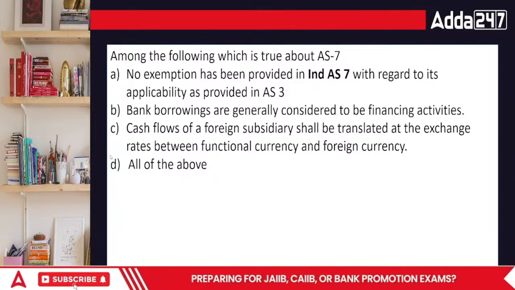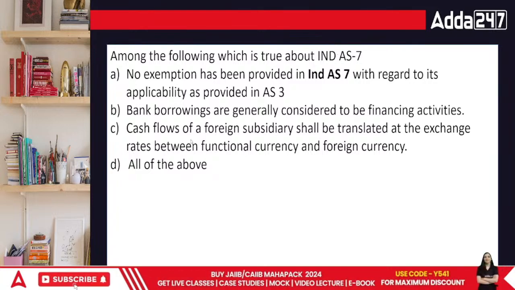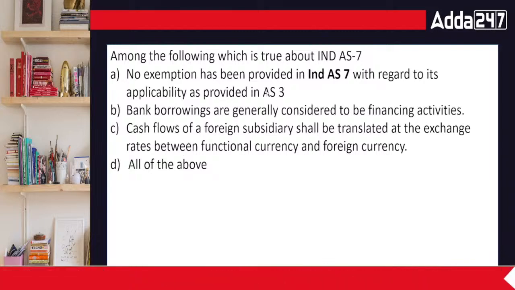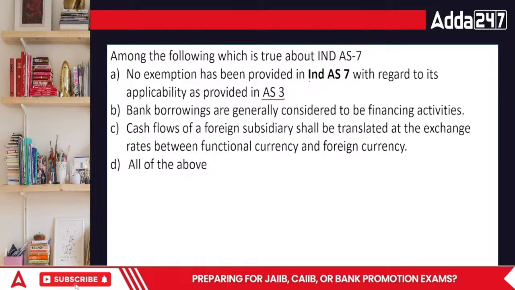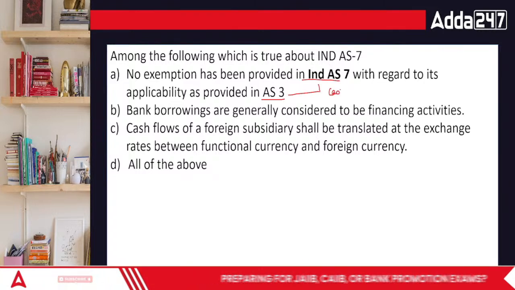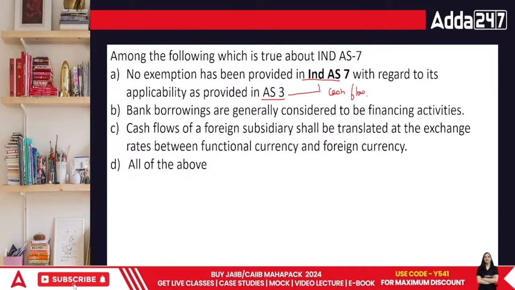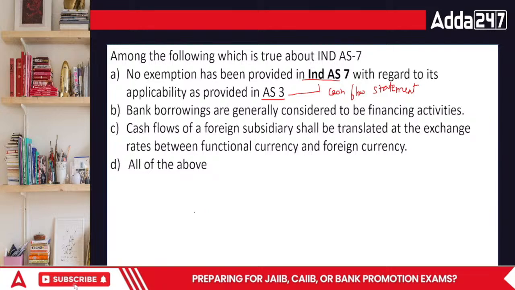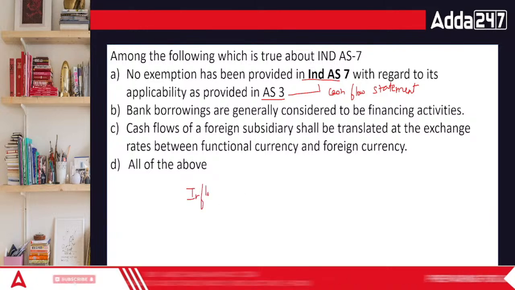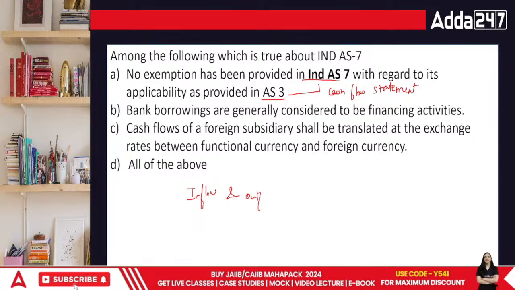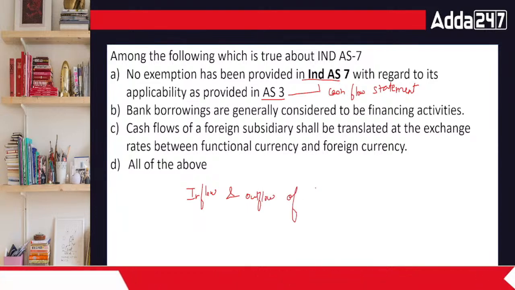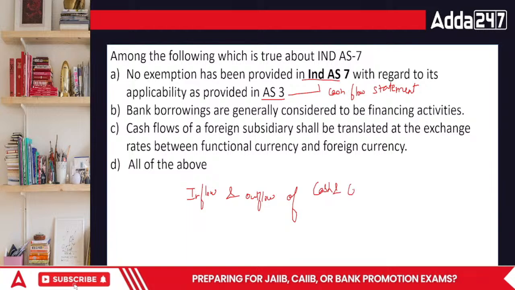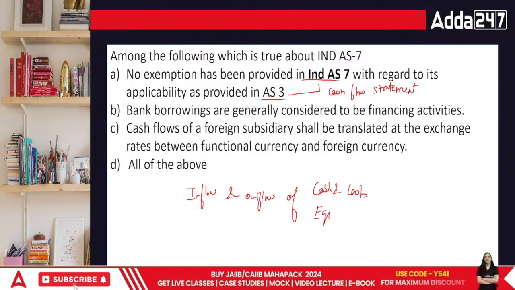What's going to be the answer? This is actually about Ind AS 7, which is similar to AS 3. Ind AS 7 and AS 3 are the cash flow statement, which records inflow and outflow of cash and cash equivalents.